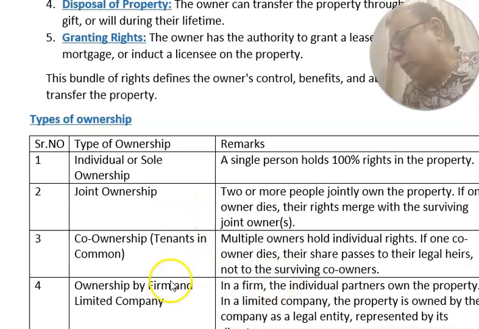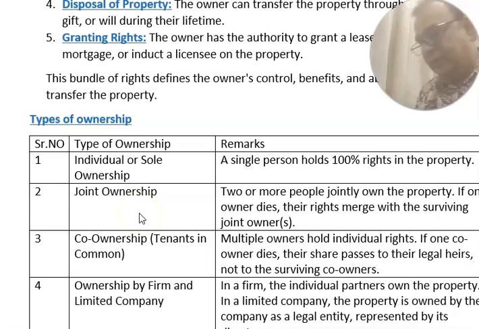And now these are two different types of ownership: joint ownership and co-ownership. In joint ownership, if in a property there are 4 owners, each has an equal share of 25%, 25, 25, 25. If one person dies, that person's 25% will be transferred equally among the remaining three.